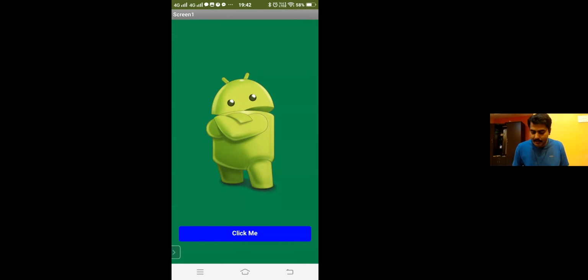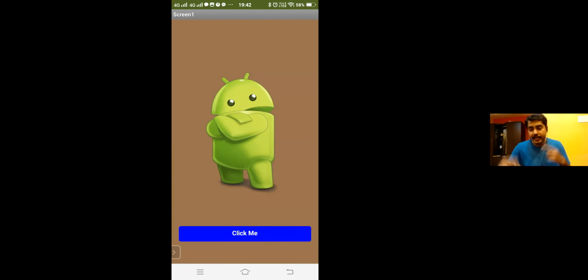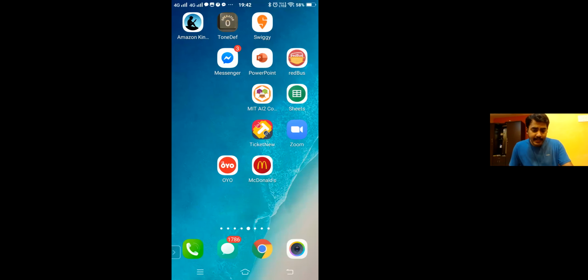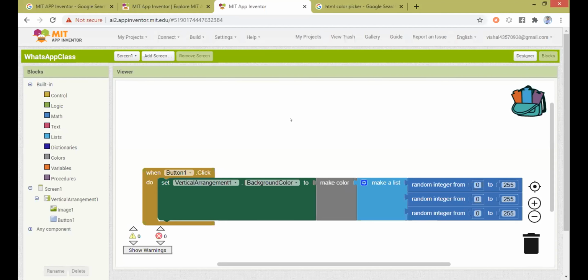So I just keep on clicking. I can keep on getting different colors. Fine. Now once I click the back button, it goes off. Now again, let me come back to my laptop screen and get back here. Right, the companion is disconnected. Okay. Now my app is ready.